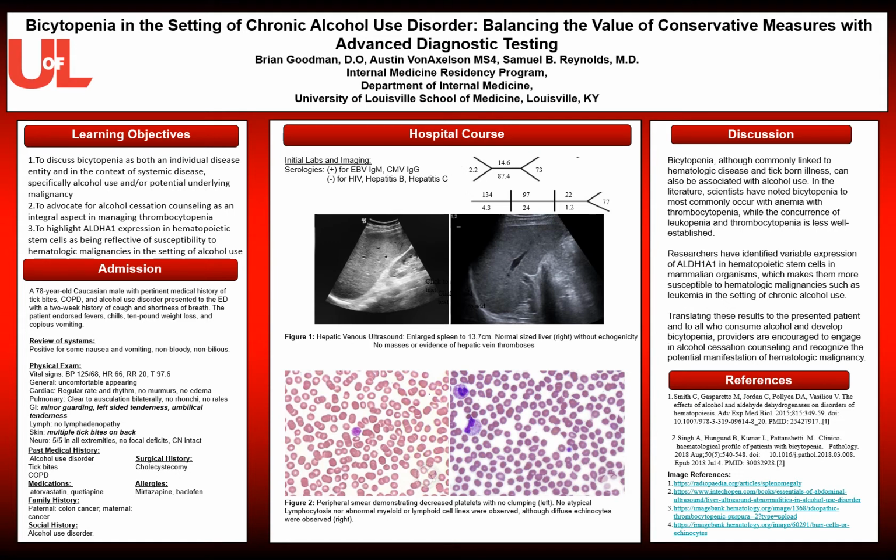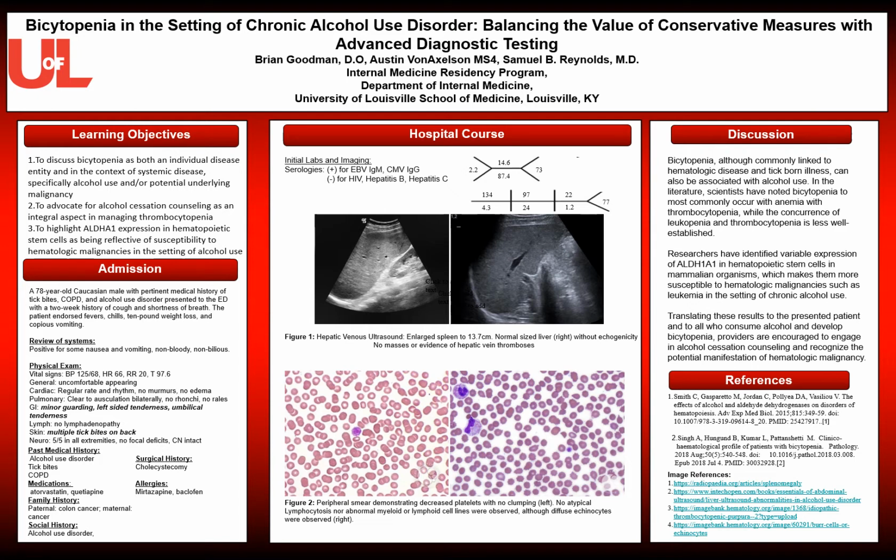For his initial labs and imaging, his serologies were positive for EBV IgM and CMV IgG, while being negative for HIV, hepatitis B, and hepatitis C. On his CBC, he had a white count of 2.2 and a platelet count of 73. His BMP was unremarkable.